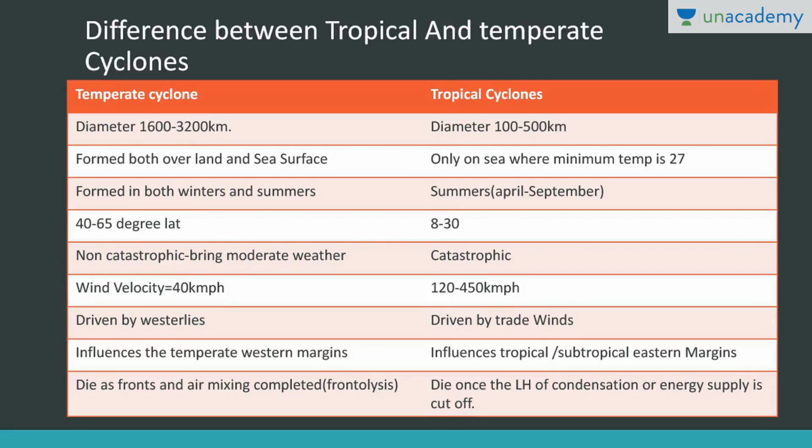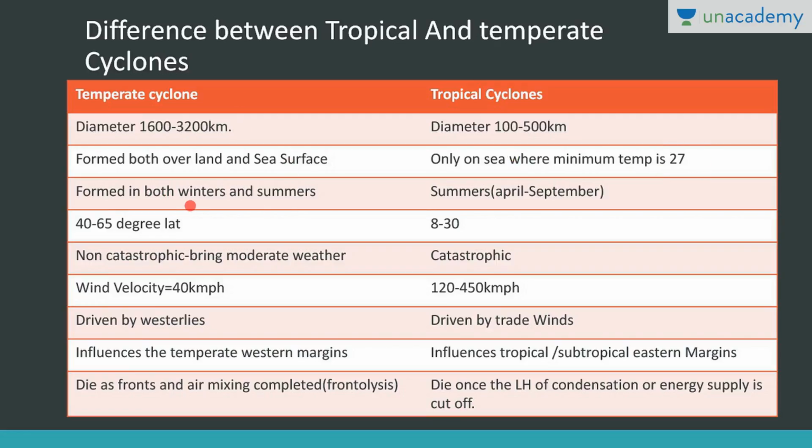Okay. Now let's discuss the last topic in cyclone, that is the difference between tropical and temperate cyclones. Temperate cyclones have a larger diameter, ranging between 1600 to 3200 kilometers. Tropical cyclone diameter ranges between 100 to 500 kilometers. Then temperate cyclones are formed both over land and sea surface. Here the concept of air mass and front is more prominent, right? In tropical cyclones, these are formed only on sea, and I told you that the minimum sea surface temperature should be 27 degrees Celsius.